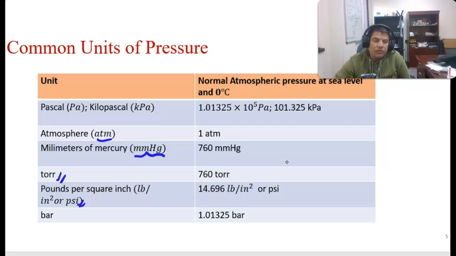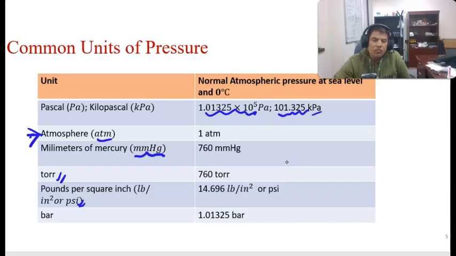And the sixth unit is the bar. So these are the units we generally use in chemistry. Let's compare them all with the atmosphere. Take one atmosphere. One atmosphere means 1.01325 times 10 to the power of 5 Pascal, or 101.325 kilopascal.